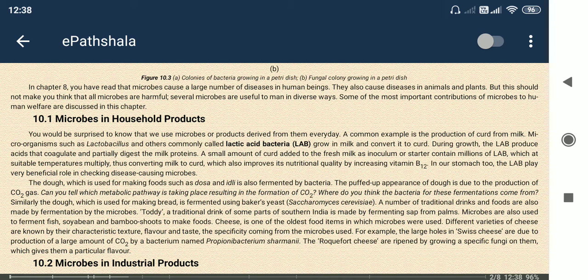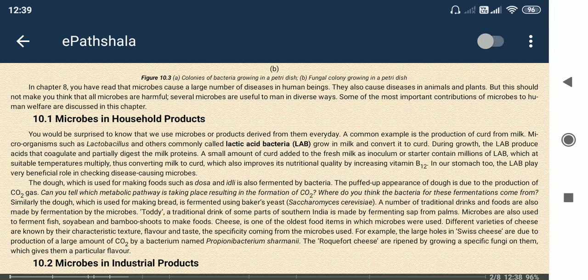And Baker's yeast, fermented Baker's yeast. Saccharomyces cerevisiae is the example of Baker's yeast that is involved in bread preparation. It produces a puffed appearance.